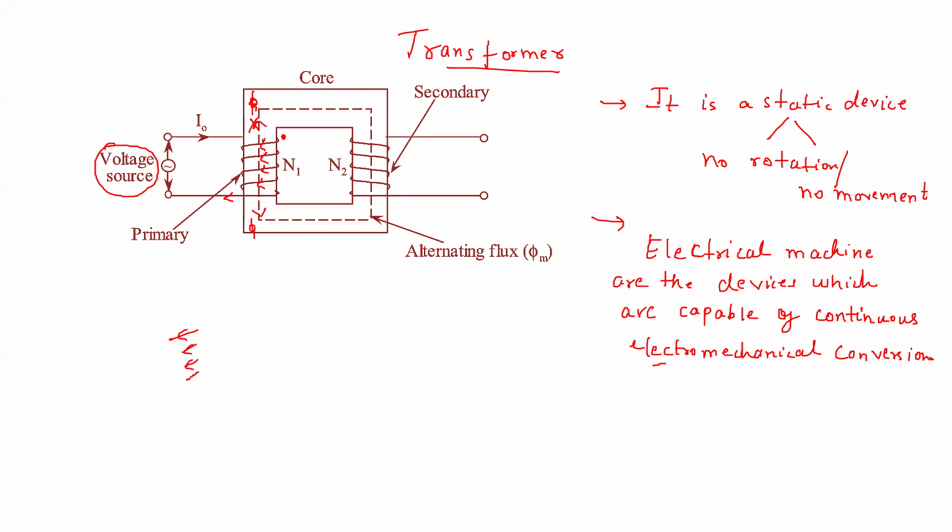If you do this with your right hand, you will see your thumb comes downward. So the magnetic flux lines are going in the downward direction. So this is how the magnetic flux is flowing.